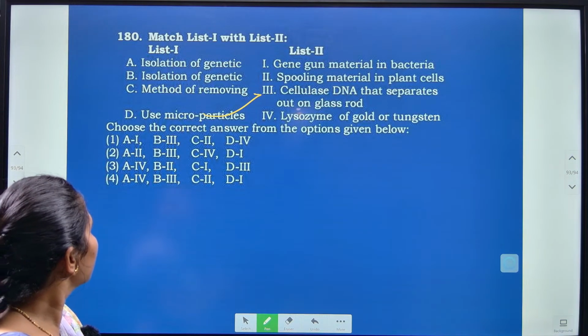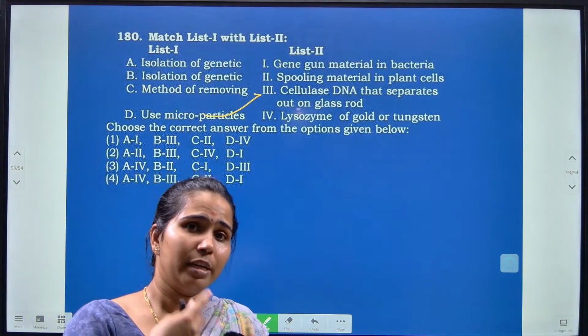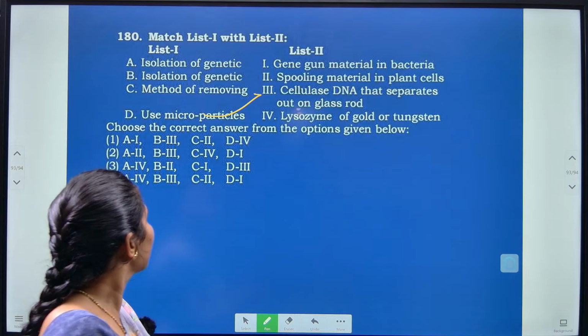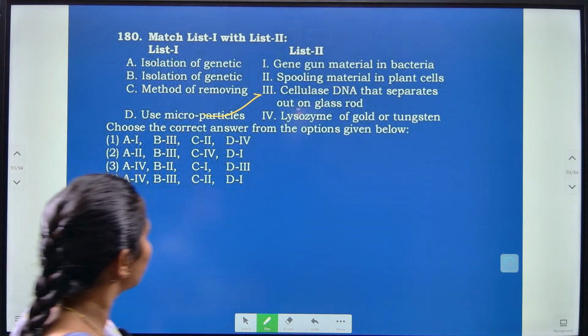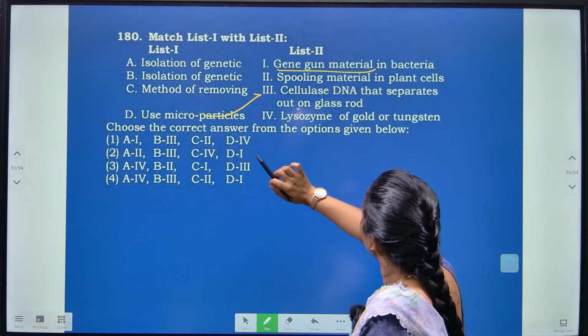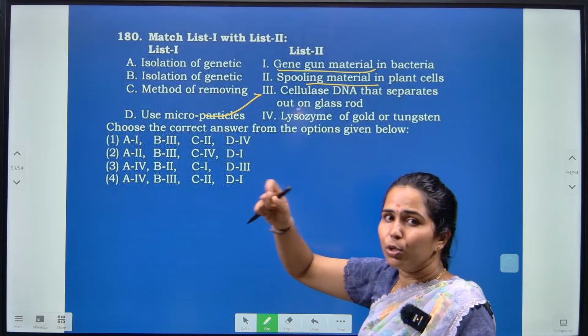Use of microparticles to insert the DNA uses gold or tungsten, which is the gene gun method.